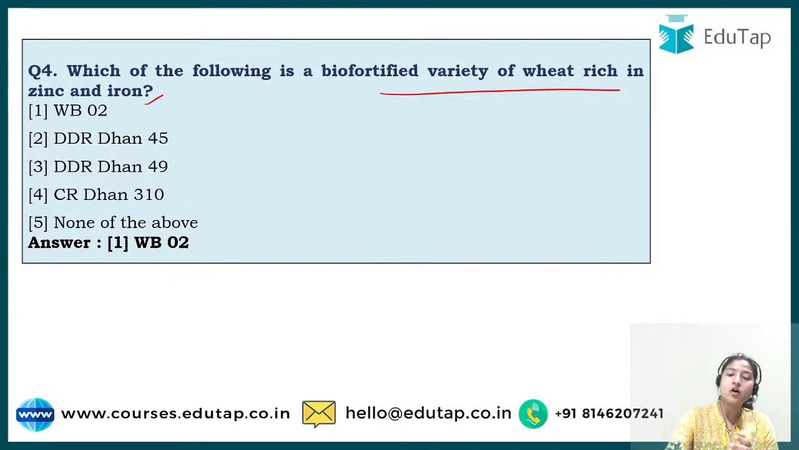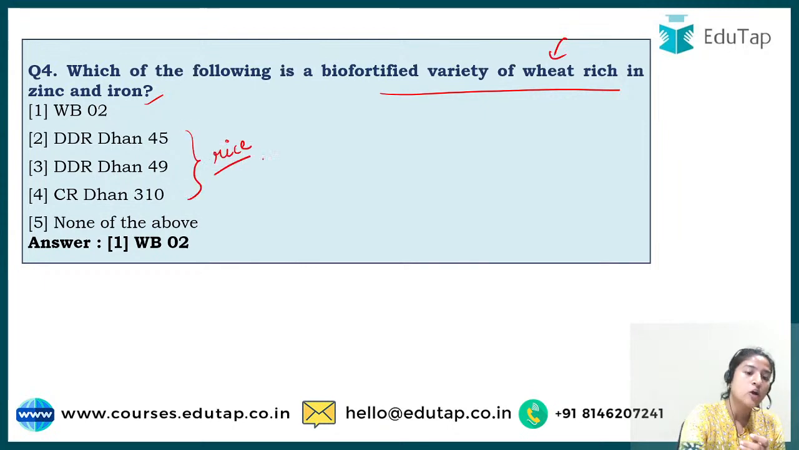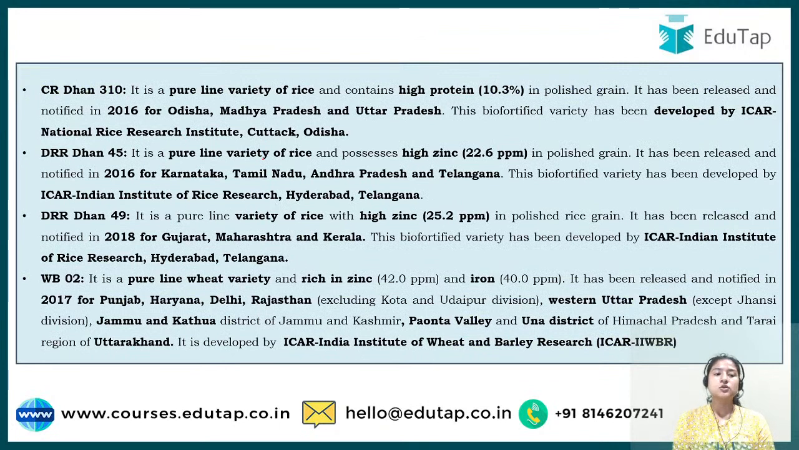This is the variety of wheat, while the rest are varieties of rice. Okay, we'll look at them one by one. So first we'll go for CR Dhan 310. That is a variety of, first of all, rice. Secondly, it is high in protein, while in the question, what was asked about was zinc and iron, right? The protein content is 10.3%, and this variety was released in 2016 for the areas of Odisha, Madhya Pradesh and Uttar Pradesh.